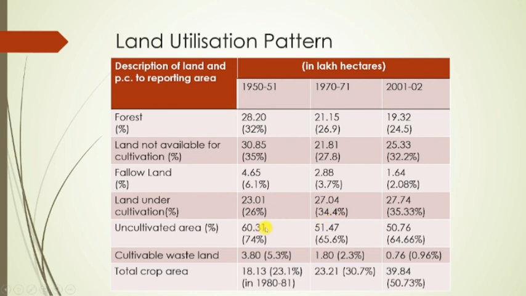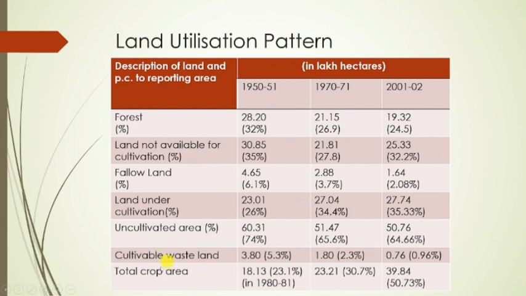It is 60.31 in 50-51, 51.47 in 70-71, and 50.76 in 2001. If we see the cultivable wasteland, it is also decreasing: 3.80 lakh hectares, then 1.80 in 70-71, and 0.76 lakh hectares in 2001.